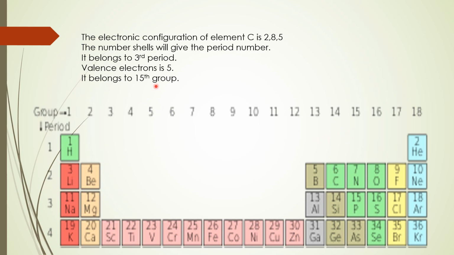Now see this one. The number of valency electrons are 5. This belongs to 5th A group. The element C belongs to 5th A group or 15th group. Why? Because after second group you have taken a 10 steps jump. Are you clear? A jump of 10 steps. So that is why the element C belongs to 15th group. Are you clear about that one?